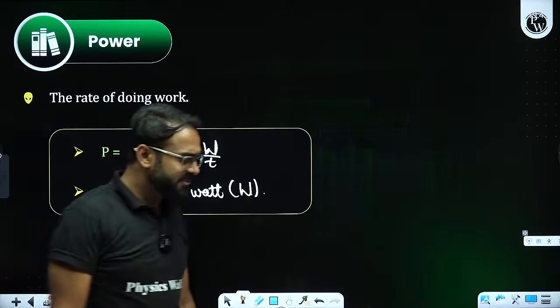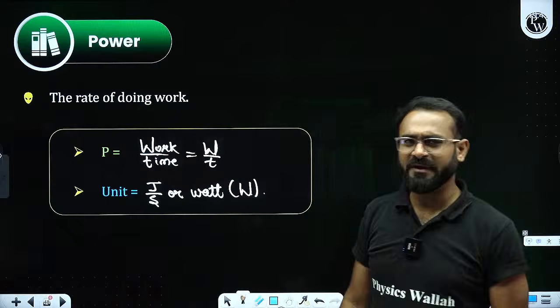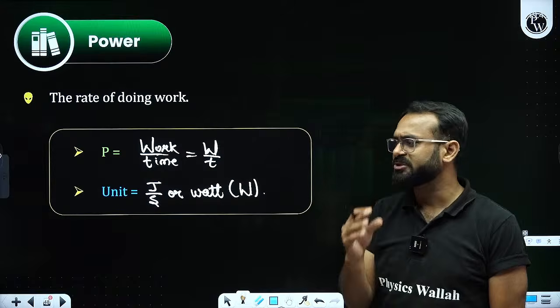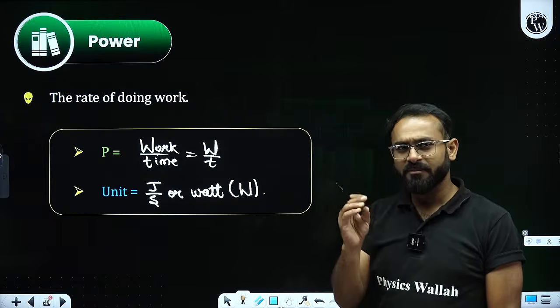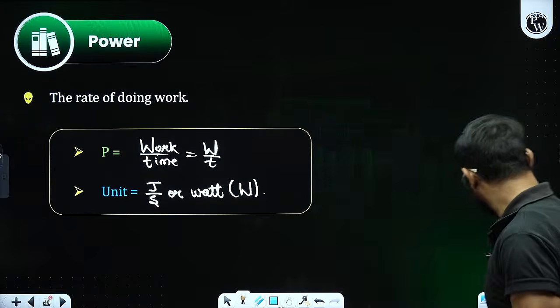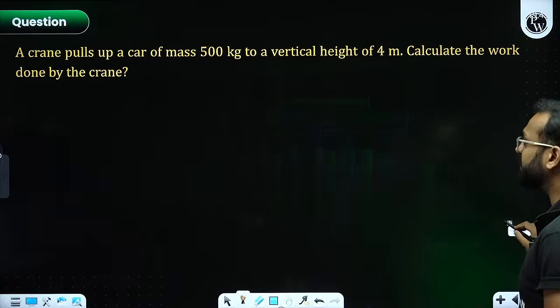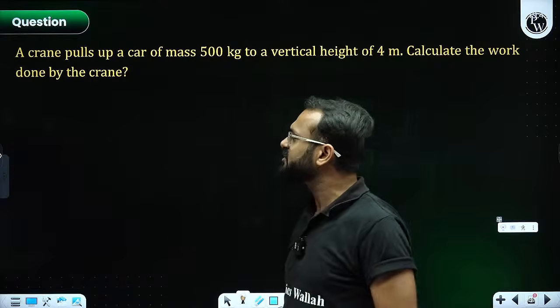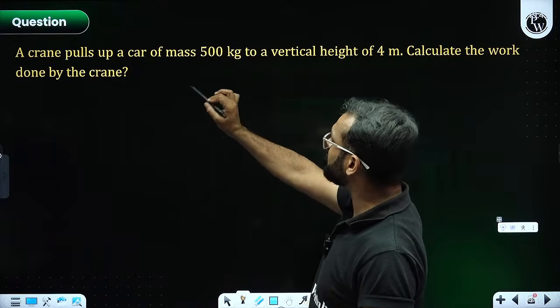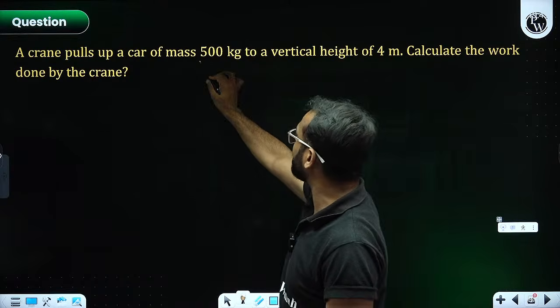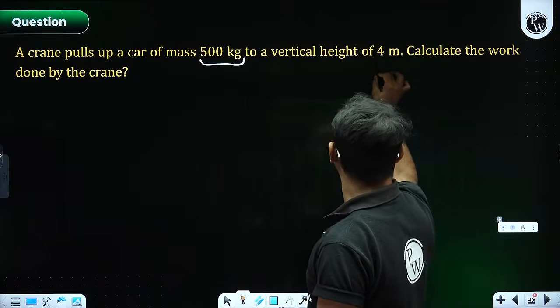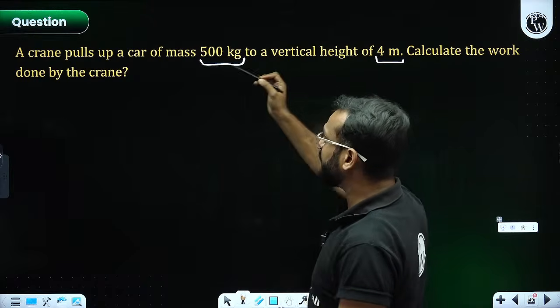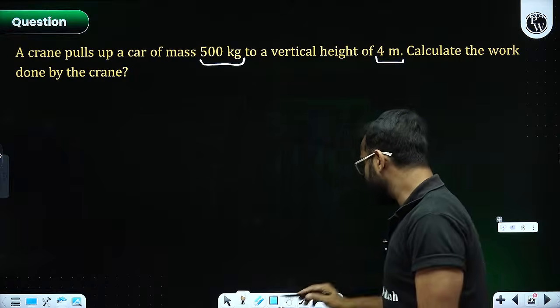Now the point is, what if I need to solve some questions based on work done? Can we solve that? Let's give it a try. There is one question, a subjective question for now. Objective questions will also be there. A crane pulls up a car of mass 500 kg to a vertical height of 4 meter. Calculate the work done by the crane. So there is an object.